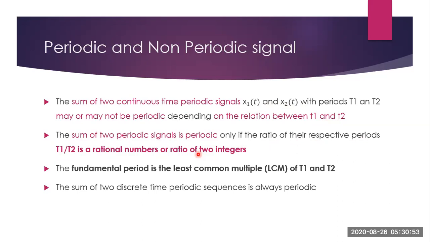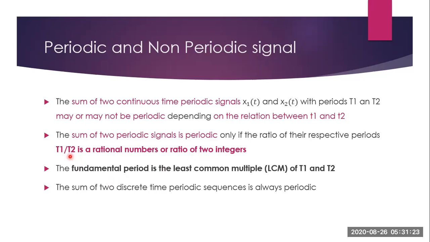That means when you are provided with a combination signal, that is when x3 of t is equal to x1 of t plus x2 of t, you have to find out the time period T1 corresponding to x1 of t and T2 corresponding to x2 of t. Then you take the ratio T1 by T2. If you obtain the value of the T1 by T2 ratio as a rational number, then it is a periodic signal.